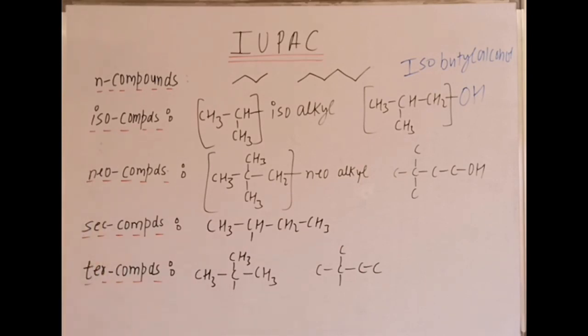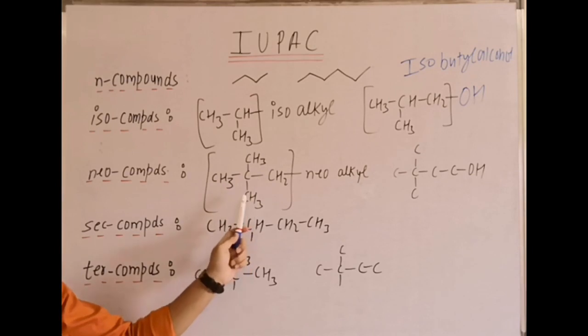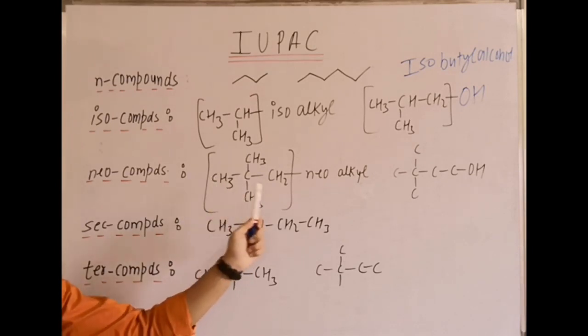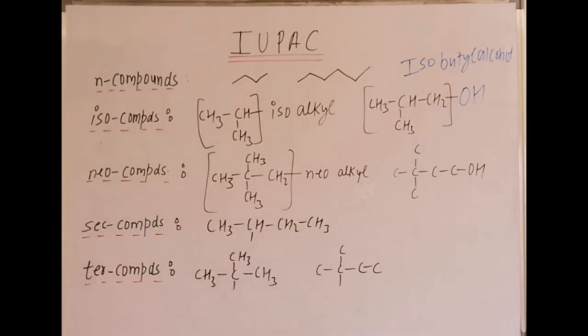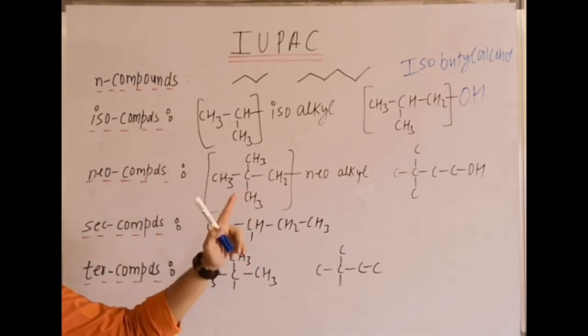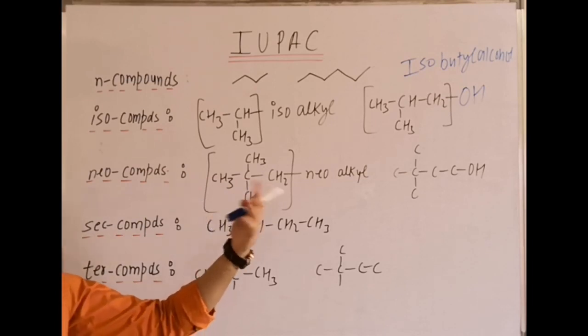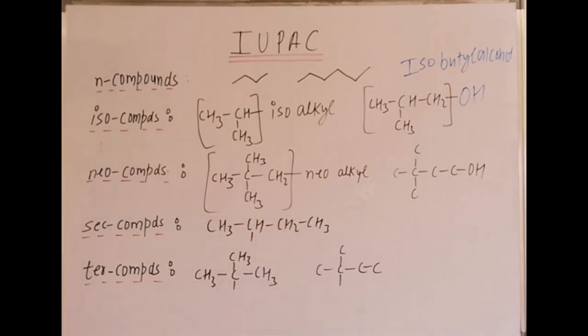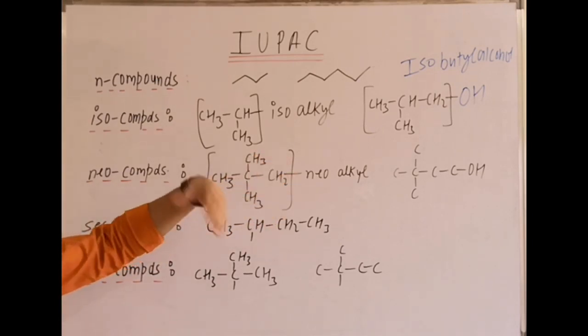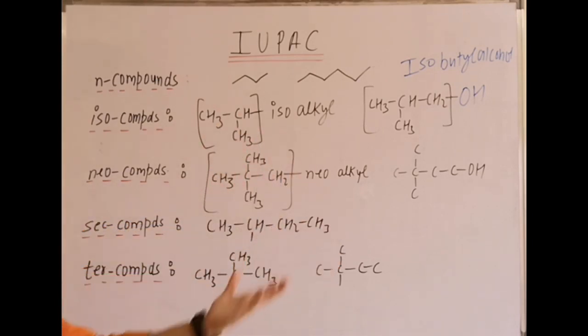In neo compounds we have this type of arrangement. Primary carbons are there, only one quaternary carbon. Secondary carbon may also be present, but no tertiary carbon. Again, significance is not much; the minimum should be 5 carbons, and then 5, 6, 7. You won't get many examples.